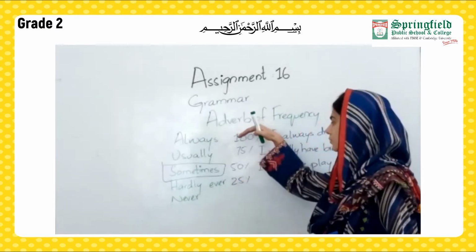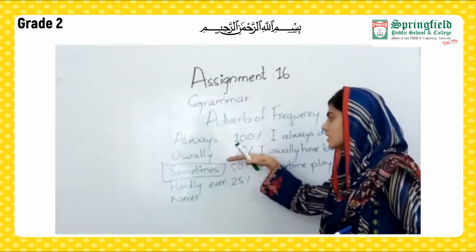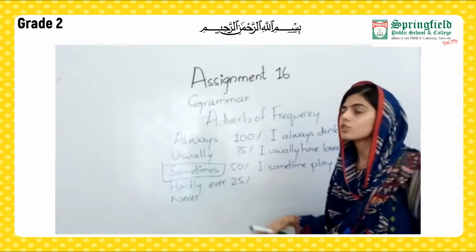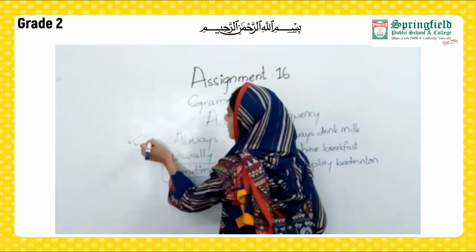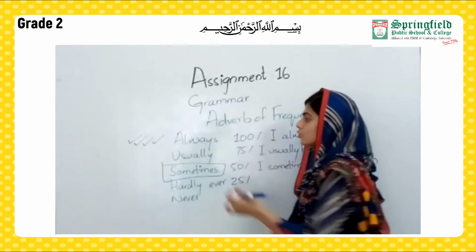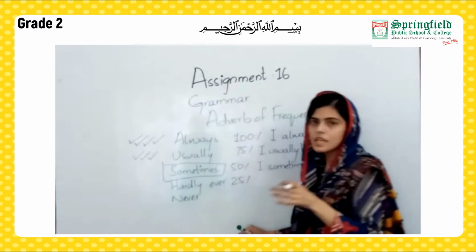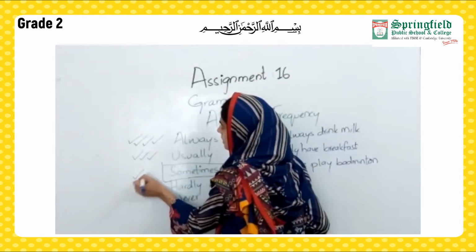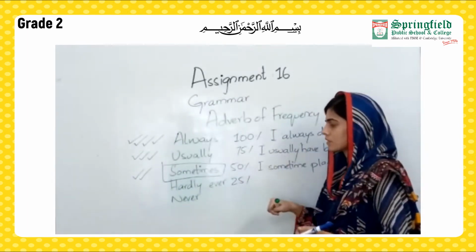Now as you are watching, we are moving from 100% and decreasing our percentage: 75%, 50% and then 25%. So these are the things that are happening mostly. Always, that's something that is happening always. Usually, the percentage or the frequency has decreased. Then we have got sometimes, something that is happening or something that is not happening. Sometimes comes in the middle, that is 50%.